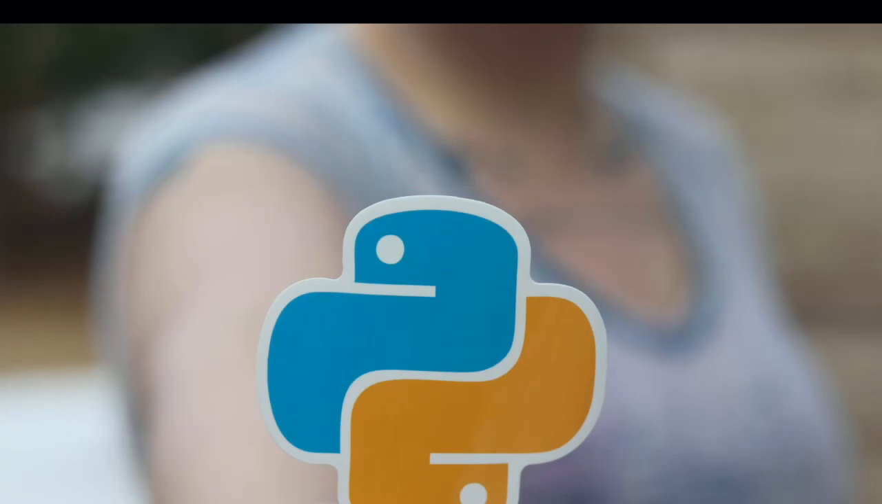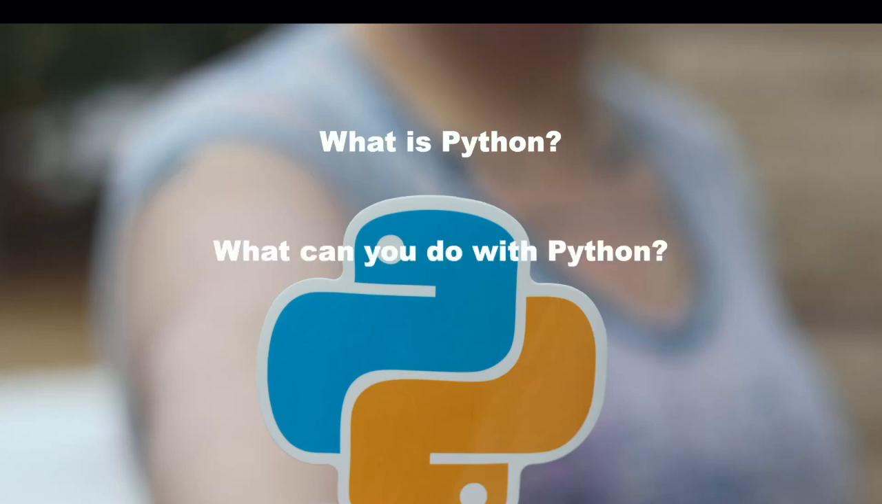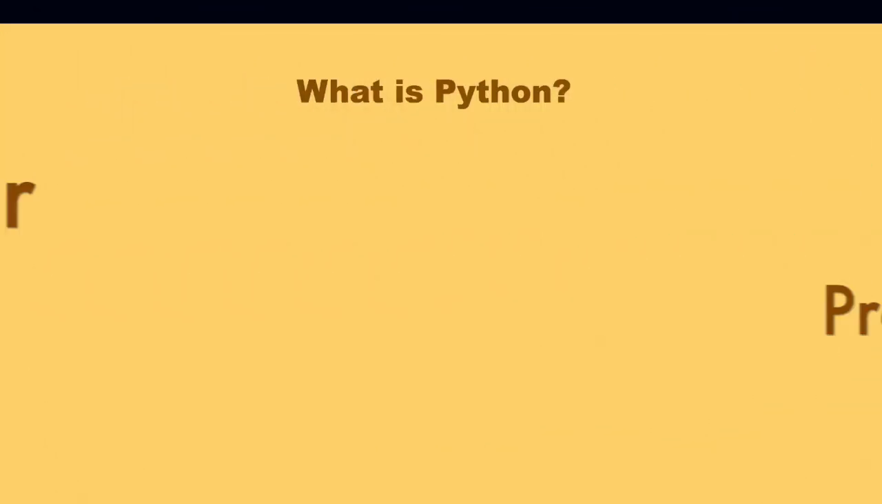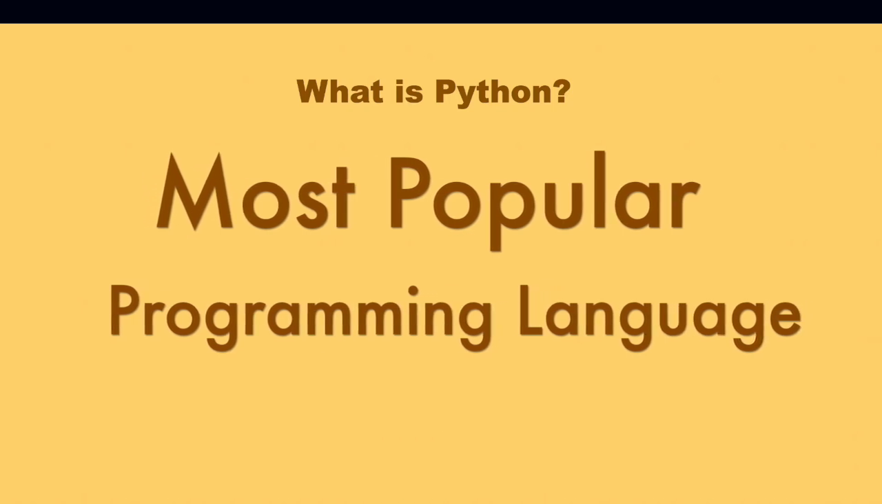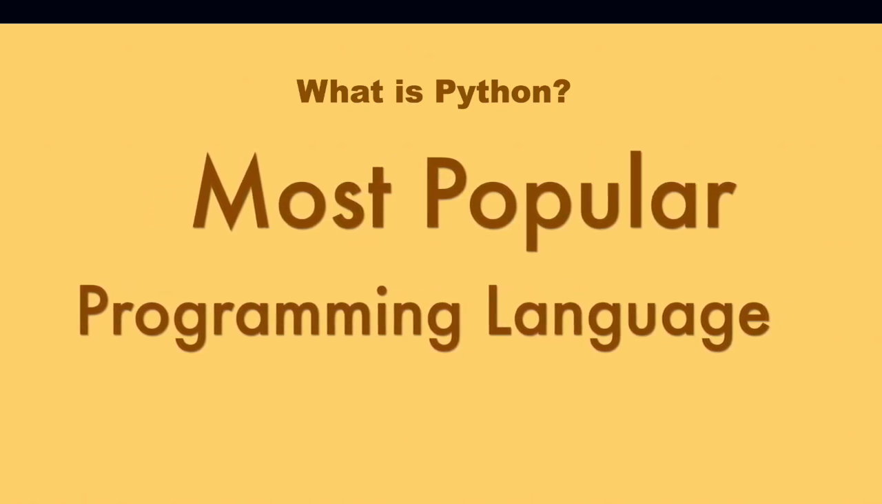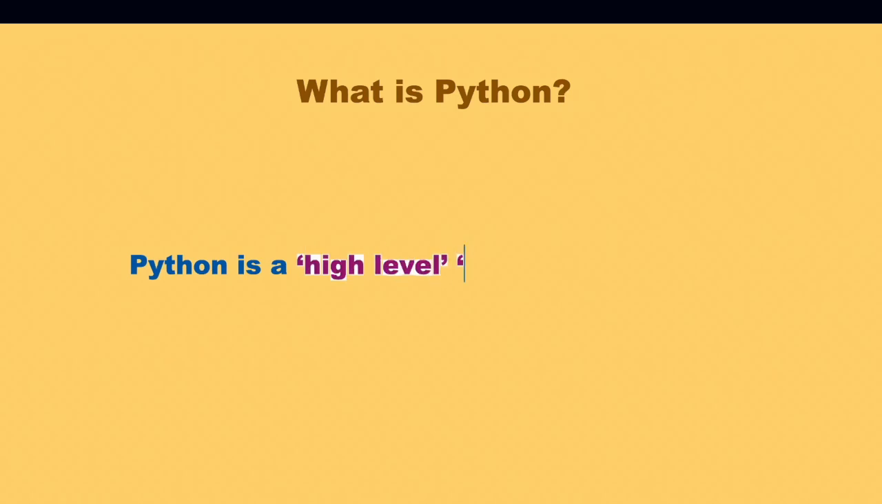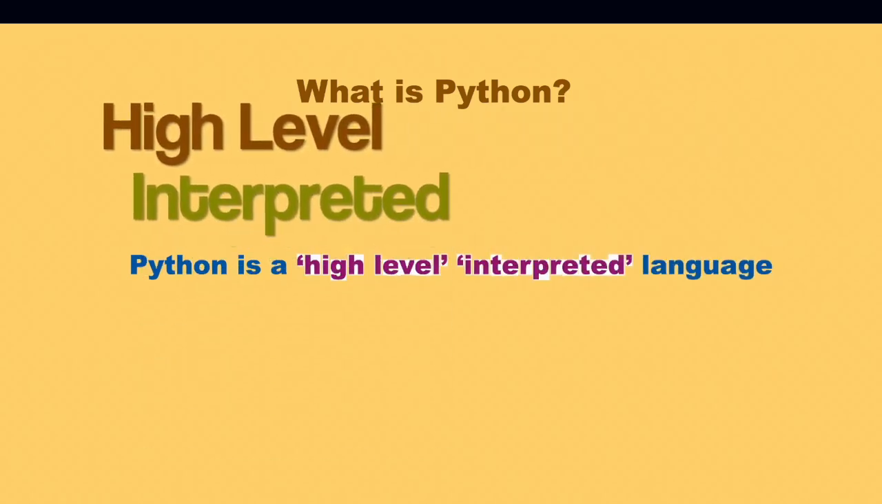Let's get started. Before we look into core concepts, let us see the 3 most common questions. What is Python? What can you do with Python? And why is it so popular? Python is the world's most popular programming language. As per definition, Python is a high-level interpreted language.